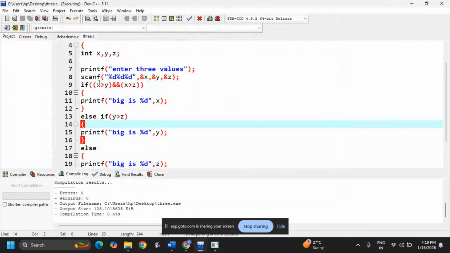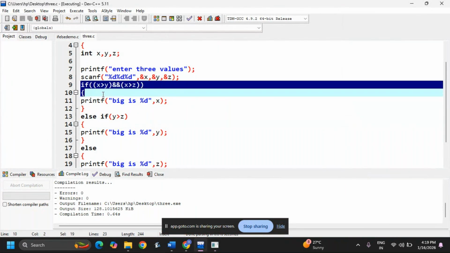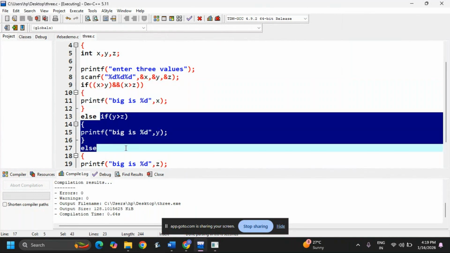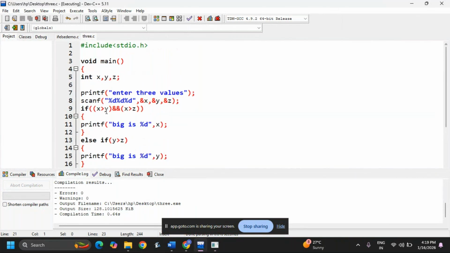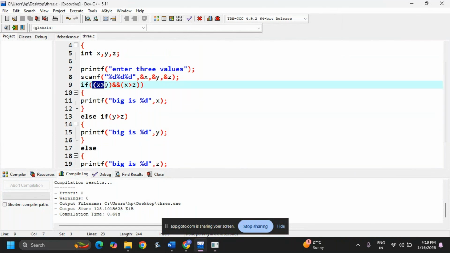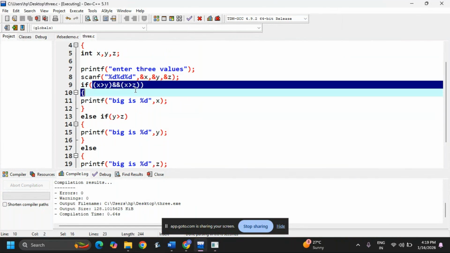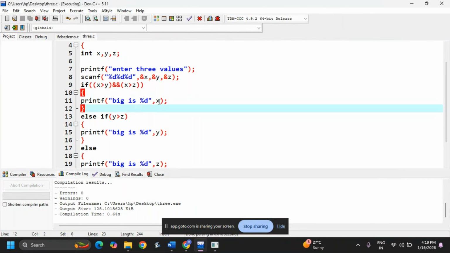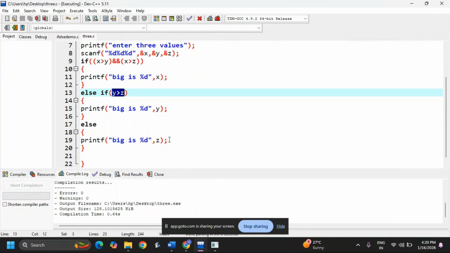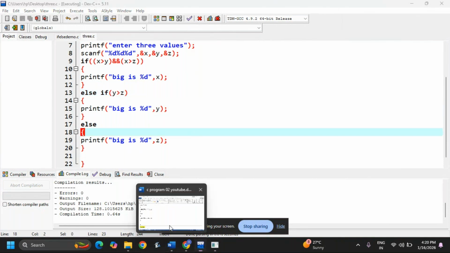Okay, now you can see the code. See, this is an example for the logical operator, and this is an example for nested if, using more than one if. See, first I am using an if, and I'm using one more if inside it; this is called nested if. Once again I'm explaining the code, just reading the values here. I'm writing the formula: x greater than y and x greater than z, then big is x, or else y greater than z, then big is y, or else z. Okay, next program.